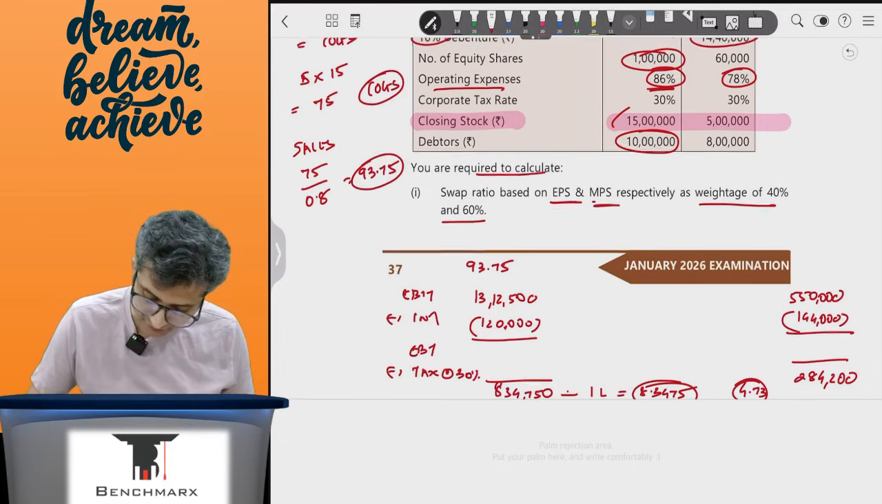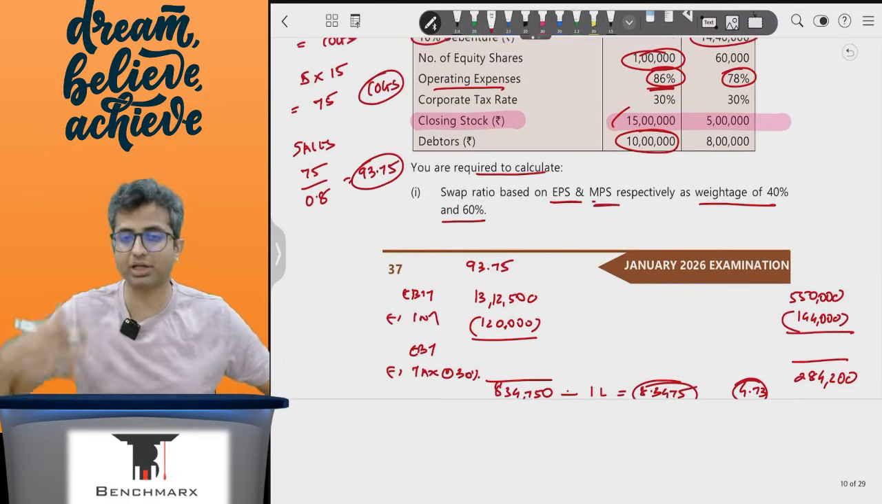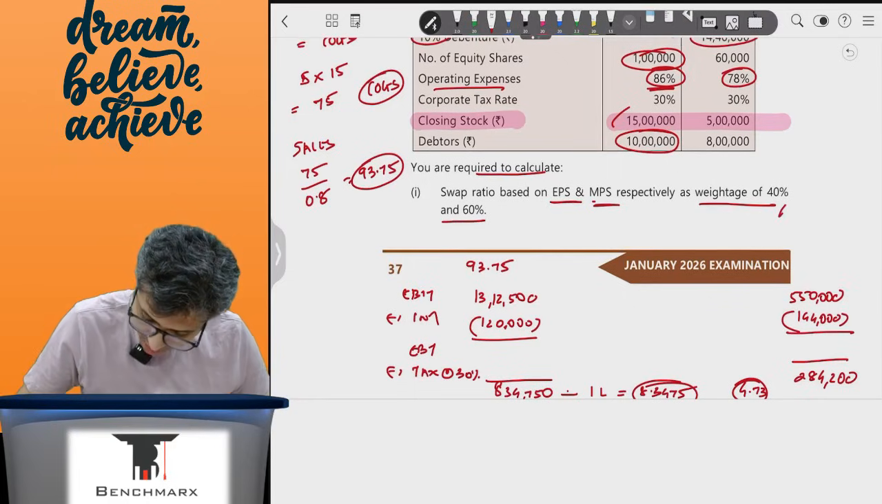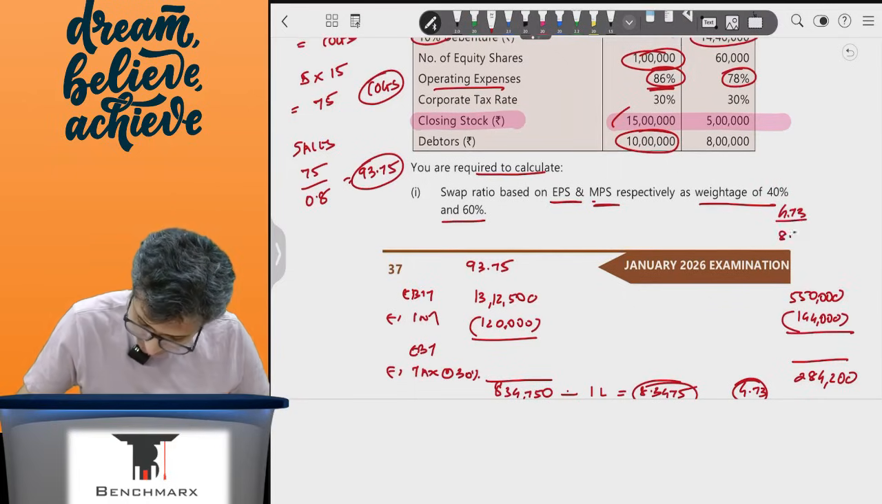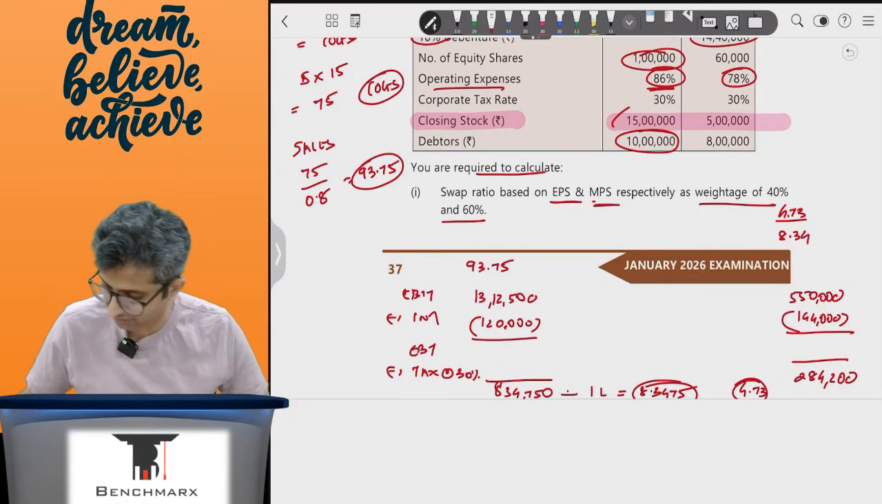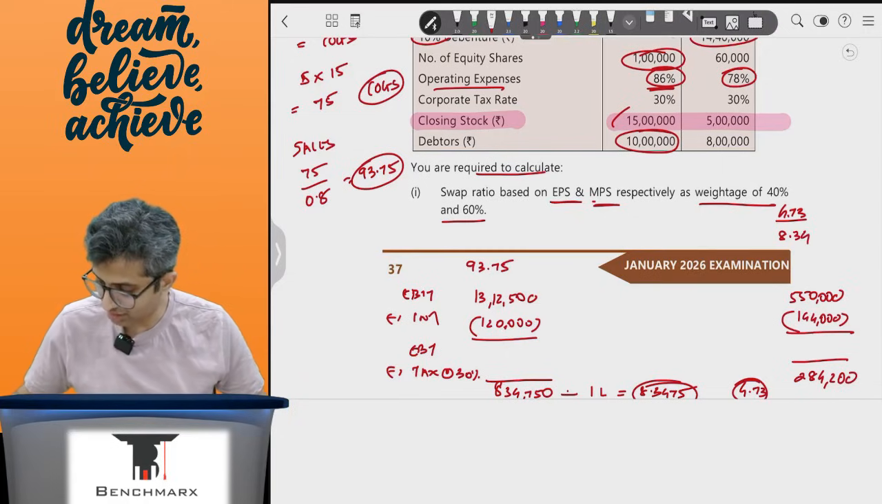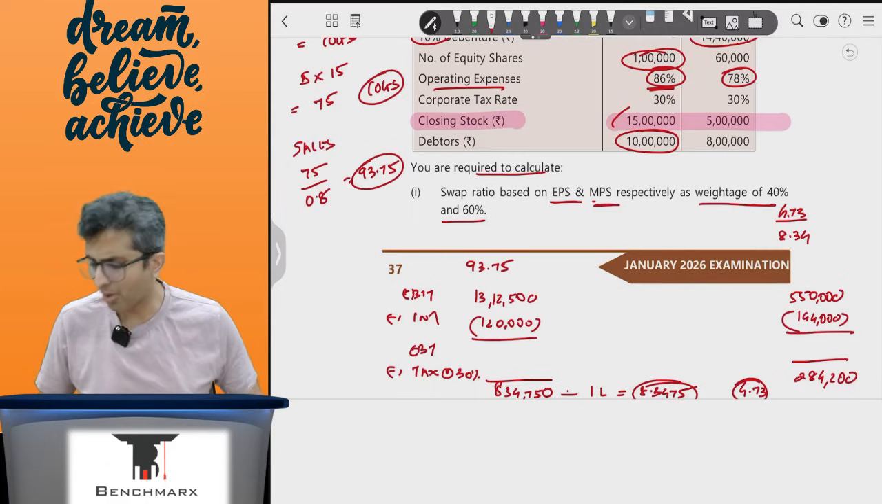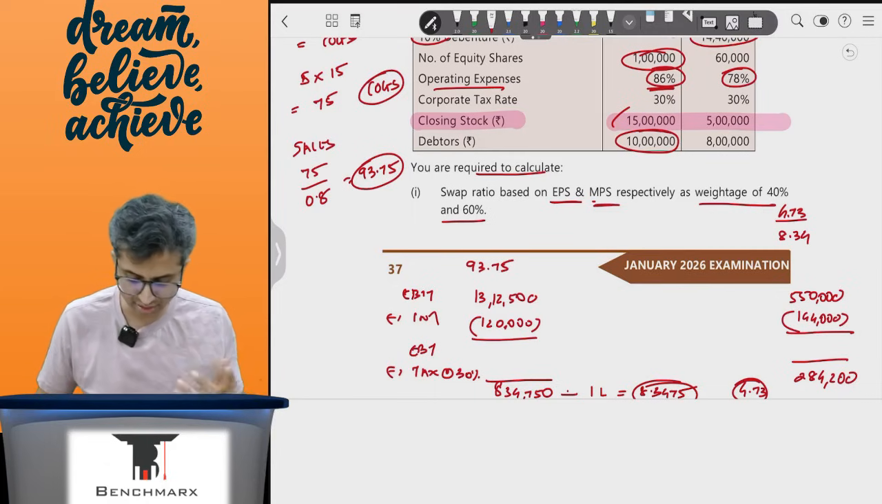So if I want to find the exchange ratio, this is a favorable factor, and hence target upon acquirer, this is 4.73 upon 8.3475. This is around 0.5666. That is based on EPS.